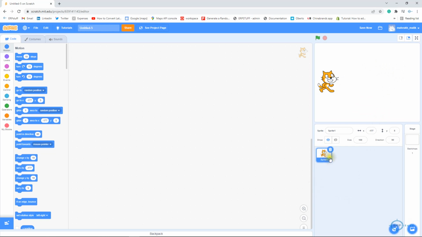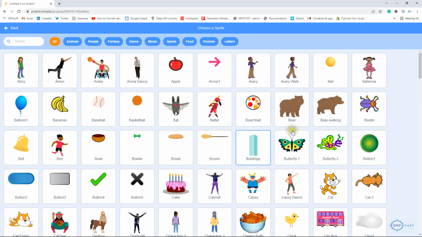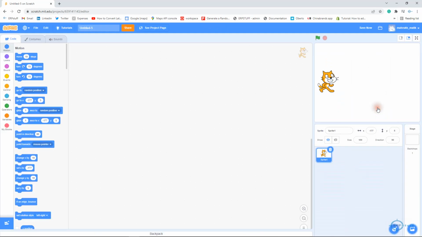Then down you have the sprites. You can add more sprites from here, the way you want. Let me add this. So now we have two sprites, right? This one is now in focus and this one is out of focus. So whatever programming we do now will be for this one, not for this cat, which is there by default.